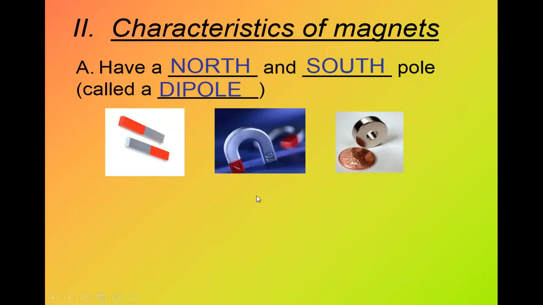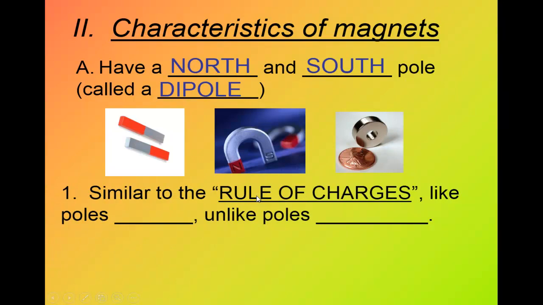Similar to the rule of charge, what will happen to like poles? Attract or repel? Repel. And unlike poles attract. So the first characteristic of the magnet is that it has two poles, north and south. Similar to the rule of charge, like poles repel and unlike poles attract.